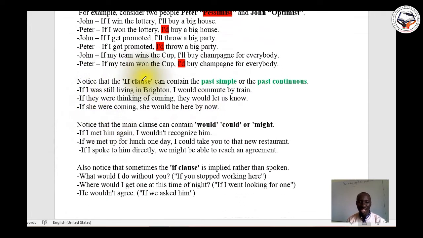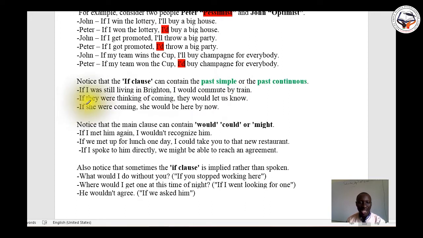Notice that the if clause can contain the past simple or the past continuous. If I was still living in Britain, I would commute by train.